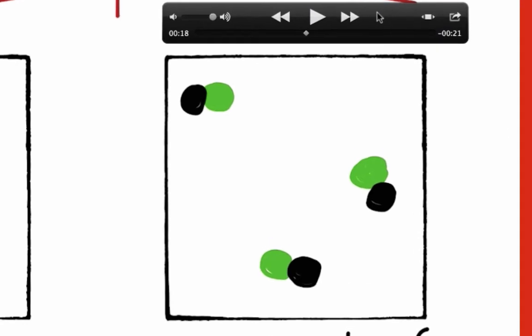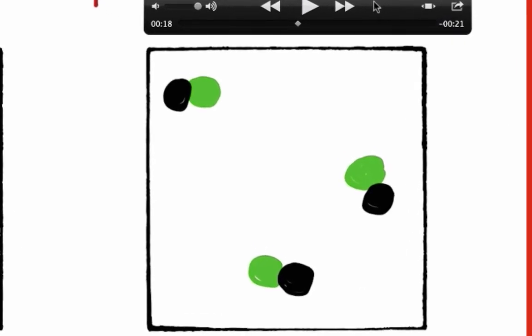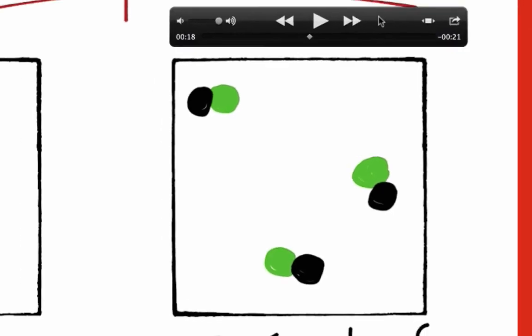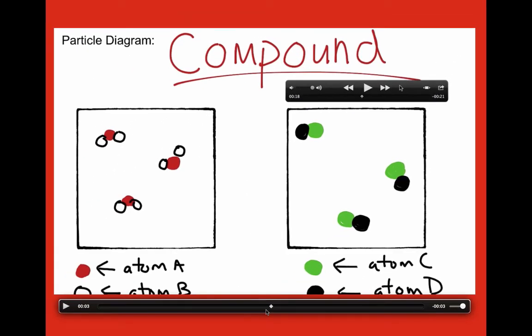In the example on the right, it's the same kind of idea. There's only two atoms that are touching or joining, so they are chemically combined as well. The whole sample looks exactly the same, one atom of C, one atom of D, so that is also why it's considered a compound particle diagram.